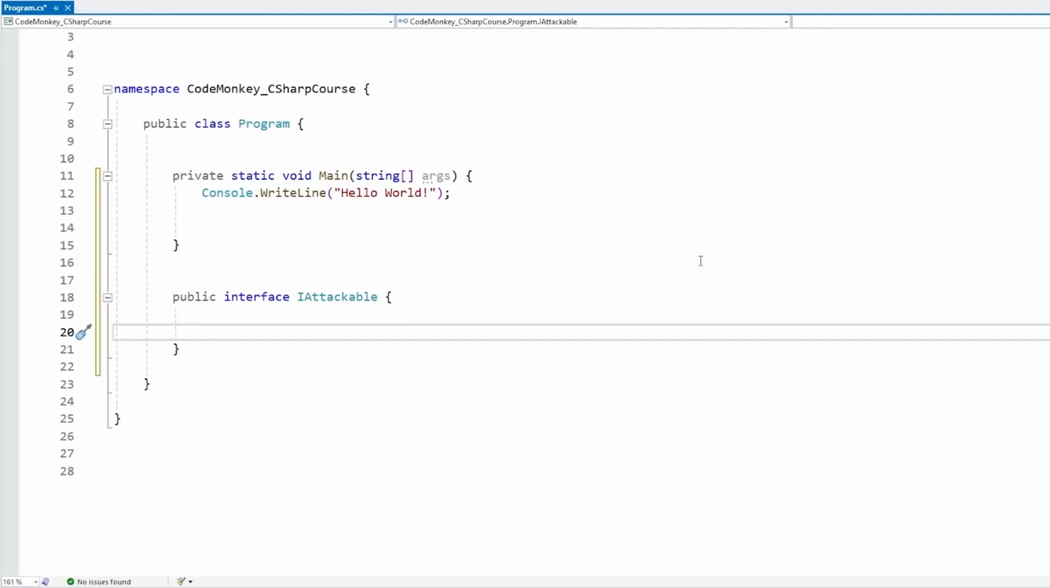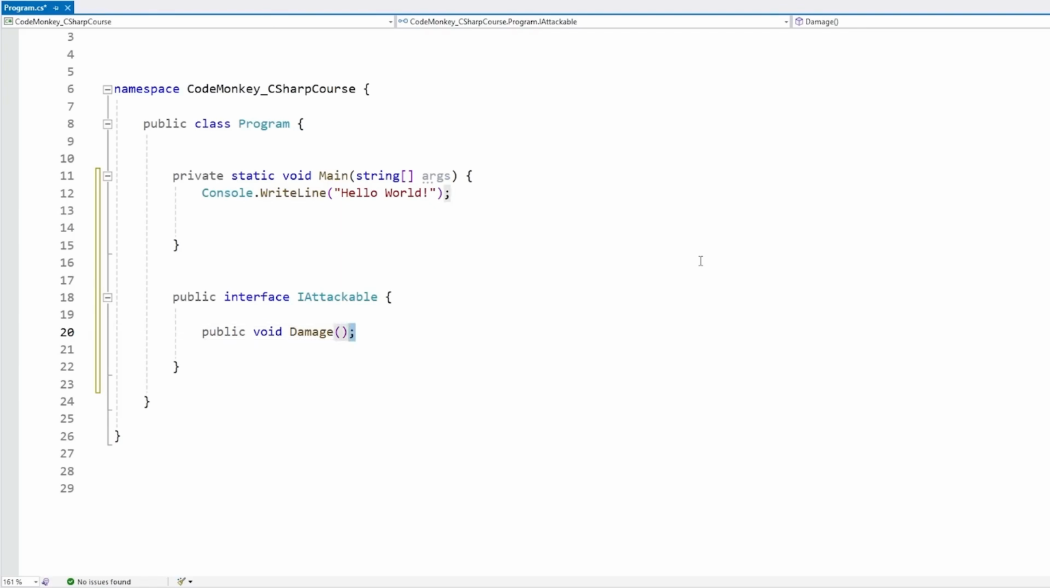So over here I like to be very explicit and write public void, and let's call it Damage. And yep, we just define the function and then put a semicolon, meaning we do not write an implementation in this interface. Here we are just defining the function signature. So that's just the name, the return type, and any parameters if there are any. And that's really it. We don't provide any implementation.